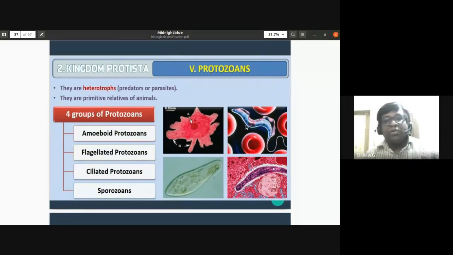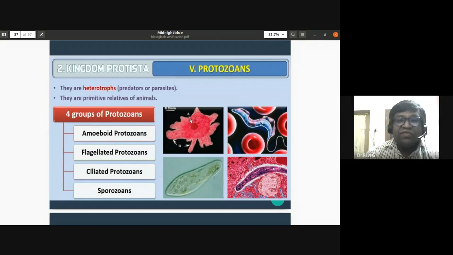So in the protozoan protists, you find four groups of these protozoans, that is amoeboid protozoans, flagellated protozoans, ciliated protozoans, and sporozoans. So there are four groups of protozoans, the first being amoeboid protozoans. You can see the first slide. The amoeboid shape with pseudopodia, not plasmodium, pseudopodia.